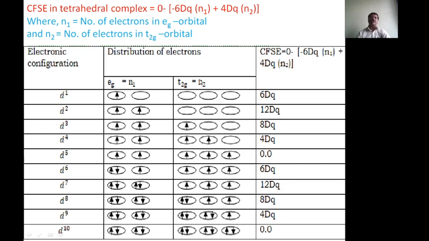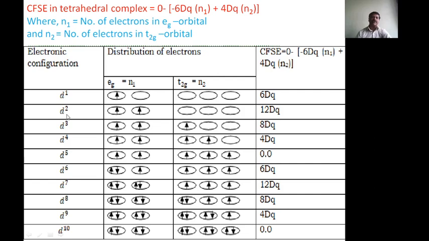Now come to the calculation of crystal field stabilization energy for a particular configuration. This is the d^n configuration, applicable only for high spin complexes. For a d1 configuration, one electron resides in the d orbital at lower energy. Therefore N1 is equal to 1 and N2 is equal to 0. Then we get 6 Dq, which is also called 0.6 delta T.